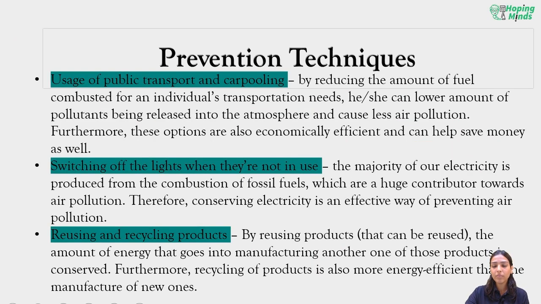But yes, the prevention techniques, like we mentioned: usage of public transport and carpooling, switching off the lights when they're not in use. How difficult are these prevention techniques? They are as simple as just switching off a button when you're not using it. Reusing and recycling products to make ourselves more energy efficient. If we reuse and recycle, the manufacturing will go down, the consumption of fuels will go down, the discharge of pollution will go down. So it's all a beautiful cycle.